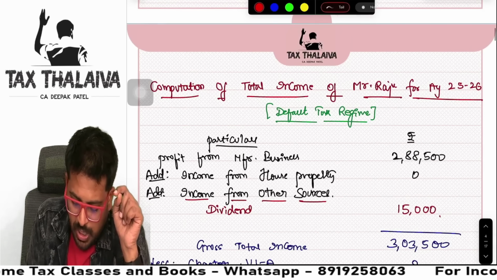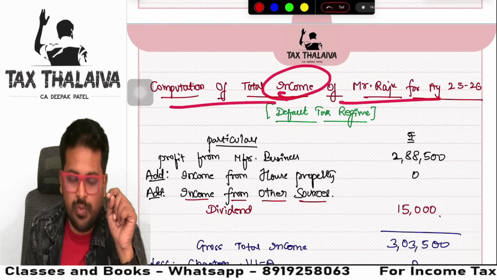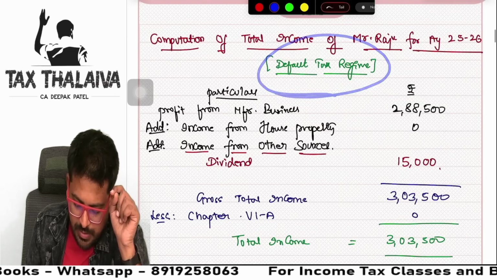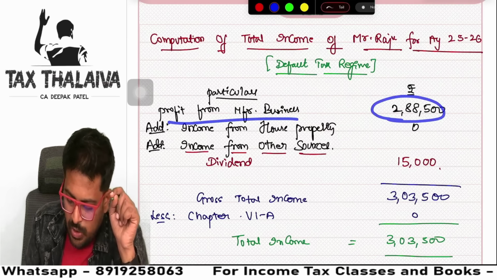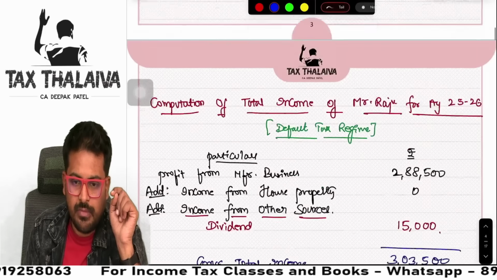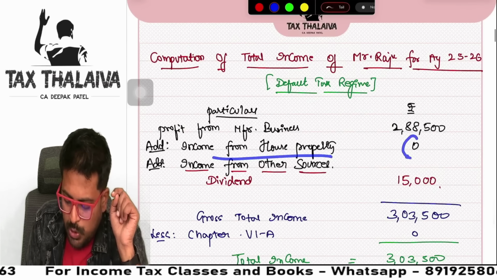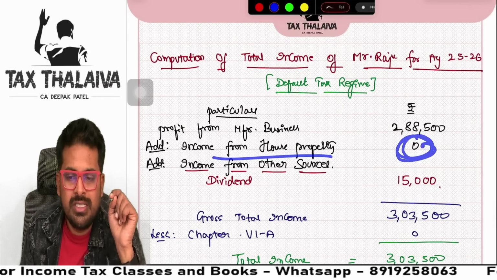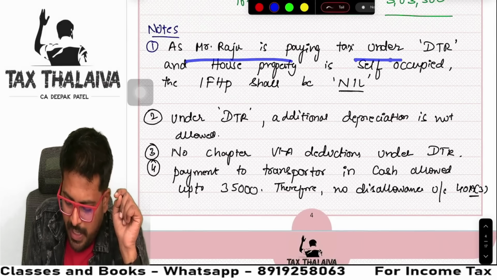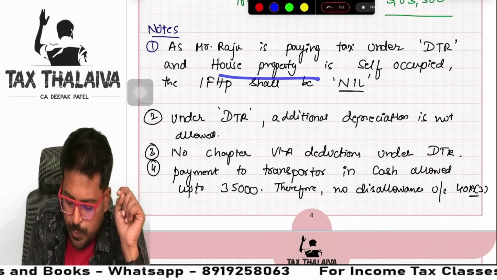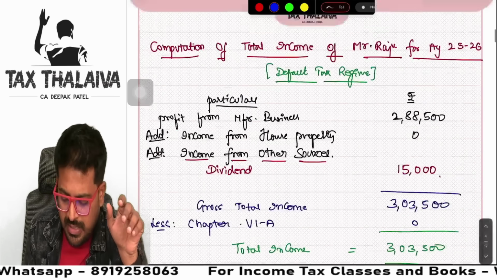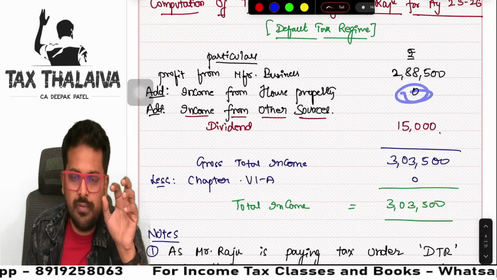So here, computation of total income of Raju under default tax regime. First, profit from business 2,88,500. Where did you get that, sir? See here 2,88,500. Next, I told you income from house property, you show it as 0. Sir, we will not write any note. We will write here, see, Mr. Raju is paying tax under default tax regime and house property is self-occupied. Income from house property shall be nil. One note is enough. So, you will write 0 here.